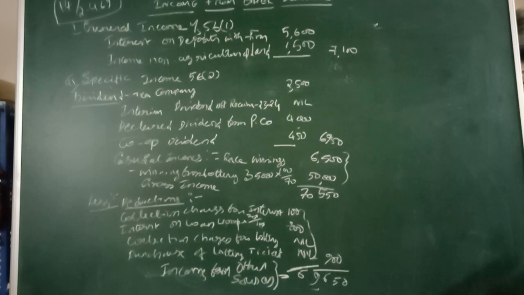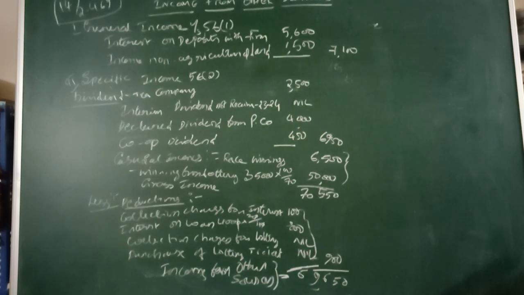Specifically, you are not given the amount for the purchase of a lottery ticket, so we cannot claim that. Total deduction comes to 100 plus 800, 900 rupees. The gross income comes to 70,550; minus deduction, the balance is the taxable income from other sources. In this way, you have to calculate.